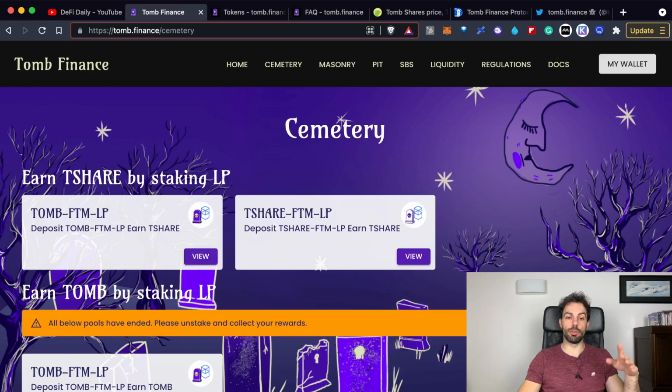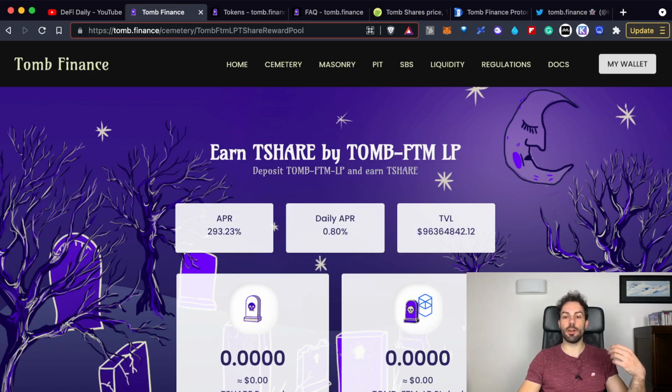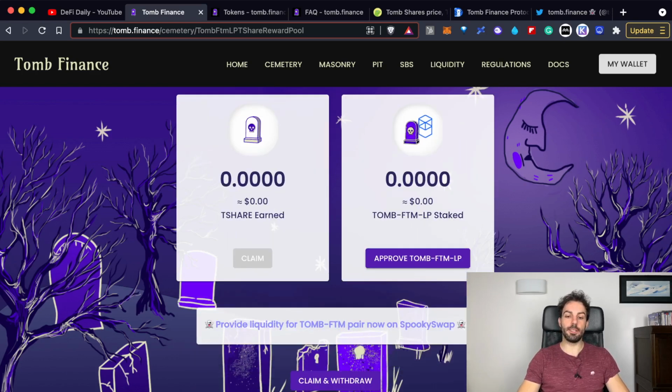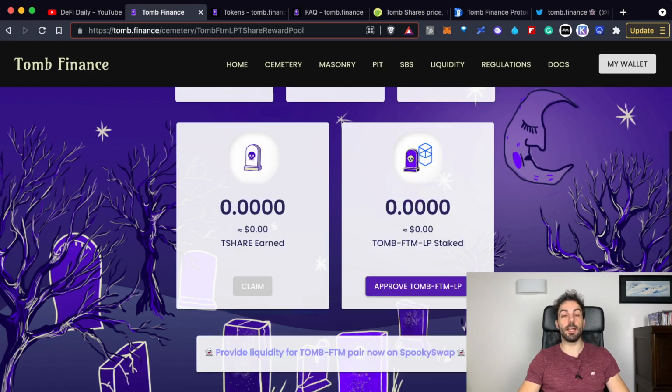Let's start by looking at the TBOND-FTM LP staking feature. If you click on it, you will see that here you can start earning TSHARE at an APR of 293%, so quite a high APR. Remember, we are talking about APR in this case, not APY. If you compound this kind of APR, it means several thousand percent APY, so a really high and incredible possible yield. All you have to do is, as you can see from here, provide liquidity for the TBOND-FTM pair on SpookySwap. So you can go to SpookySwap, just click on this link, and you can provide liquidity to this pool.